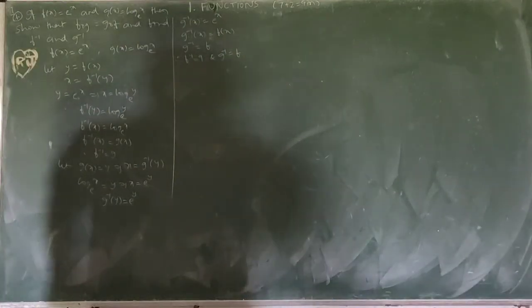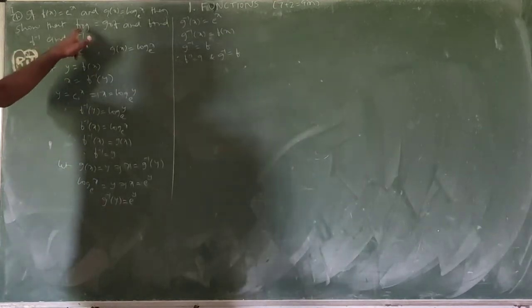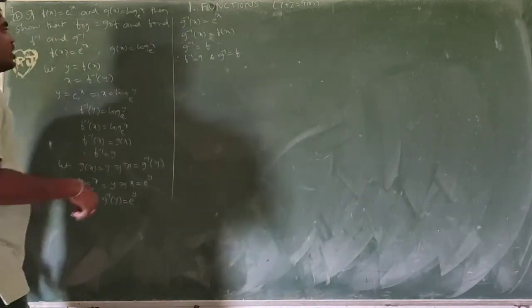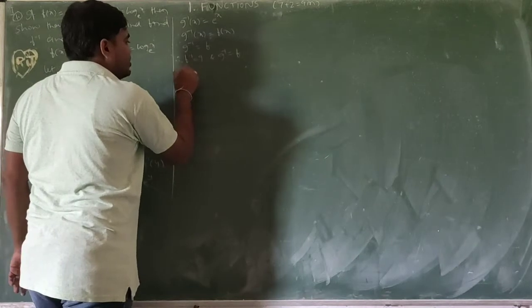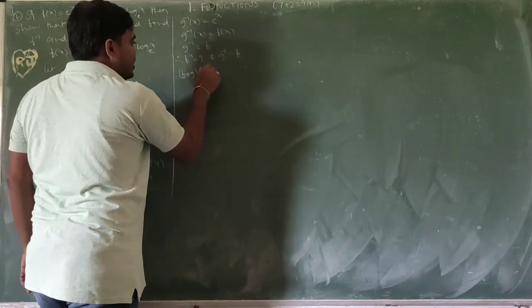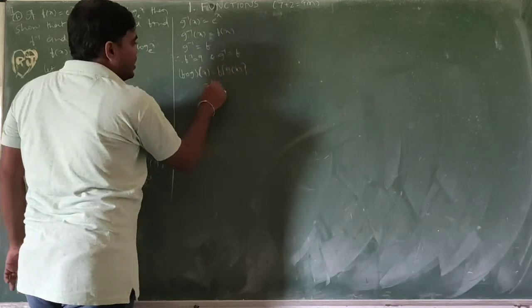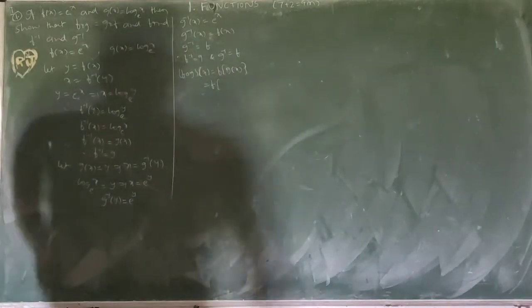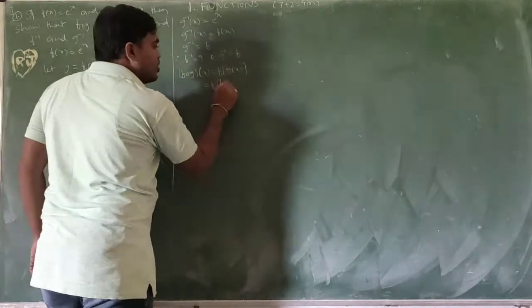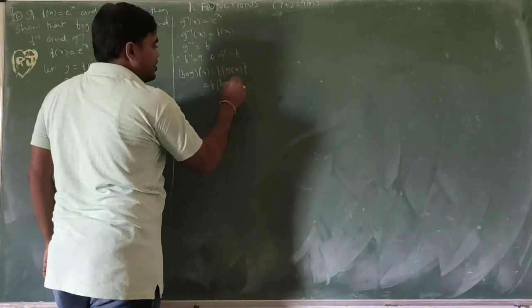Now we need to prove f circle g equals g circle f. I want to take f circle g of x equal to f of g of x, which is f of log x base e.